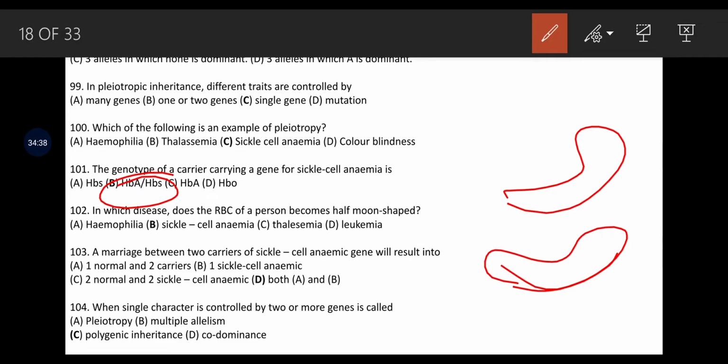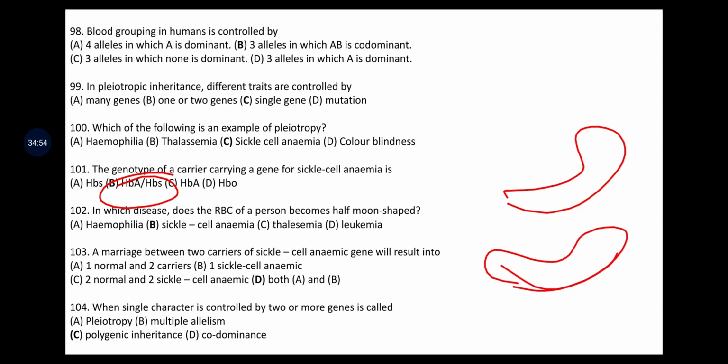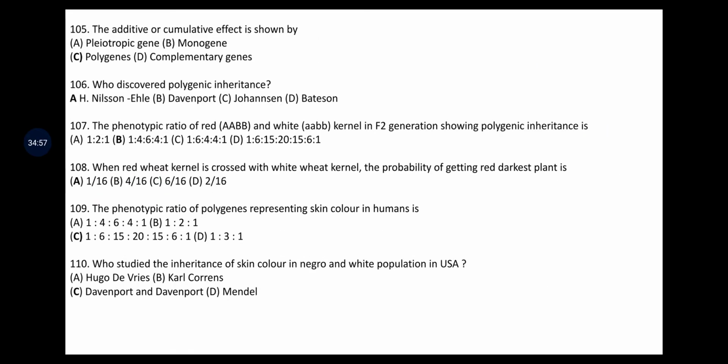When a single character is controlled by 2 or more genes, it is called polygenic inheritance. When many characters are controlled by a single gene, वो क्या होगा? प्लियोट्रोपी. मतलब प्लियोट्रोपी और पॉलीजेनिक इनहेरिटेंस दोनों एक दूसरे को ऑपोजिट हैं, ऐसे याद रखिए. नेक्स्ट क्वेश्चन इज, the additive and cumulative effect is shown by polygenes. Who discovered polygenic inheritance? Nilsson-Ehle.